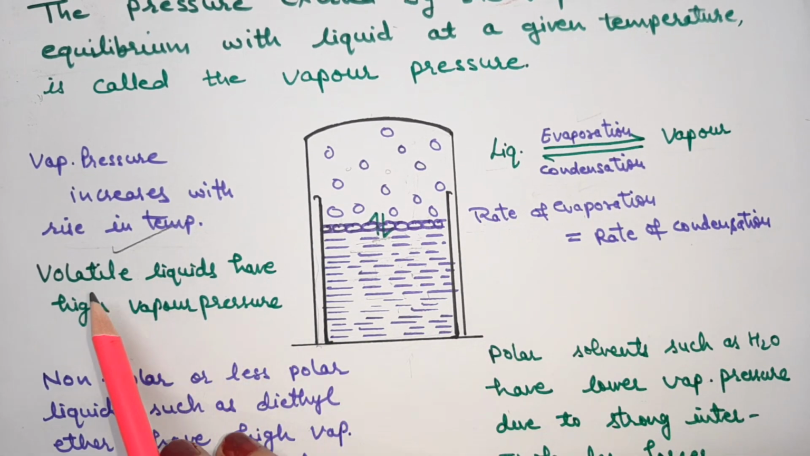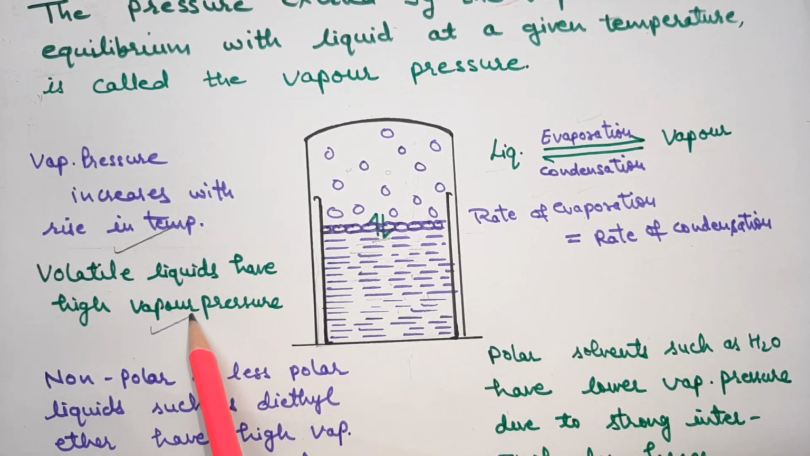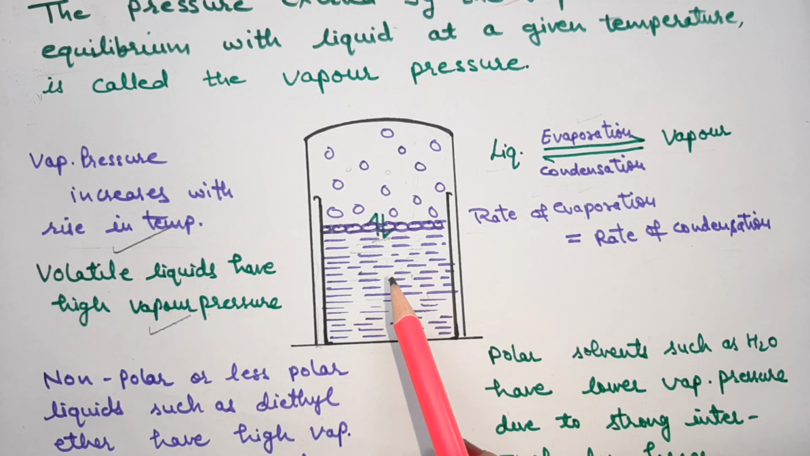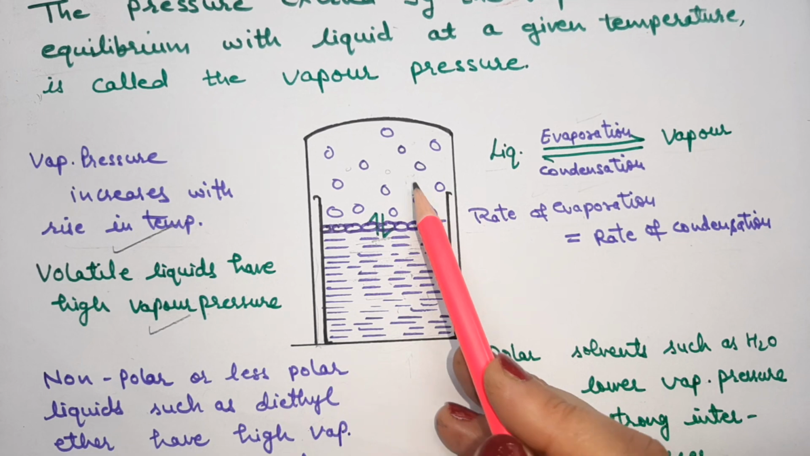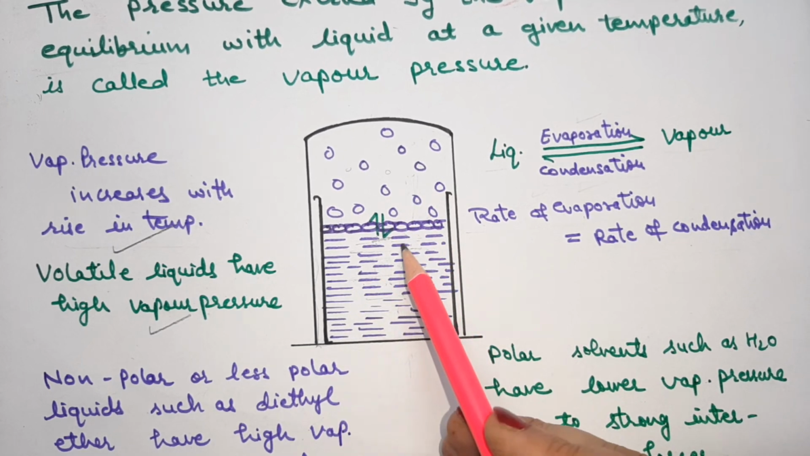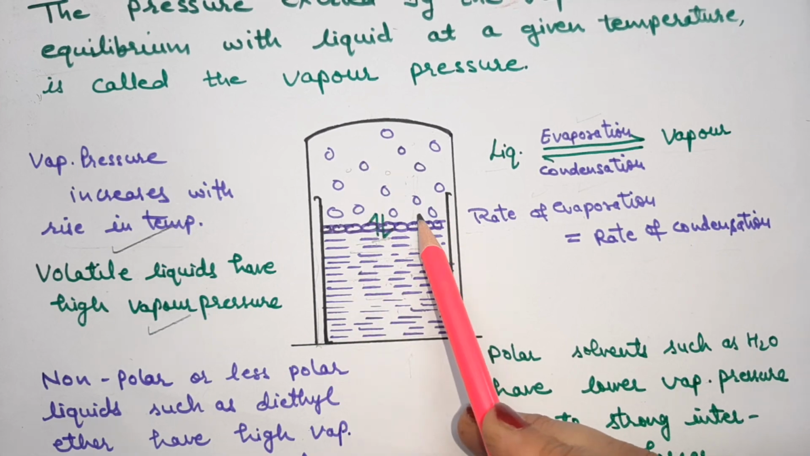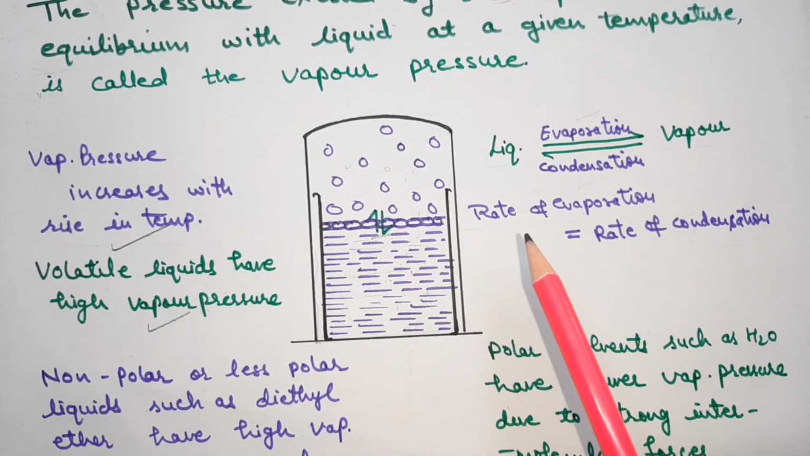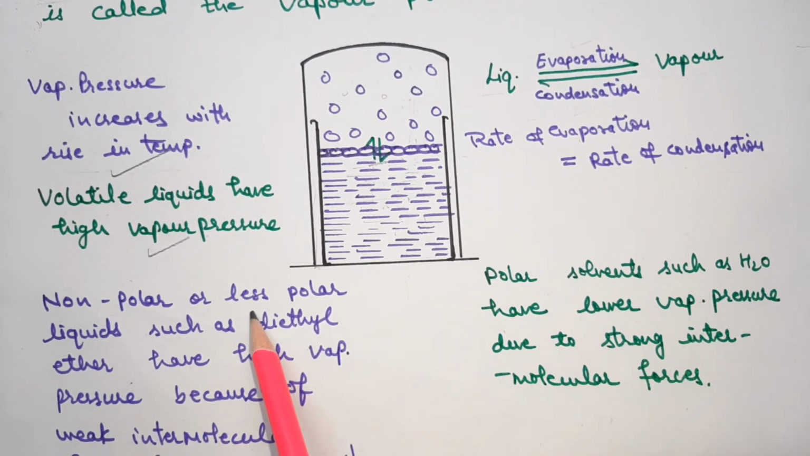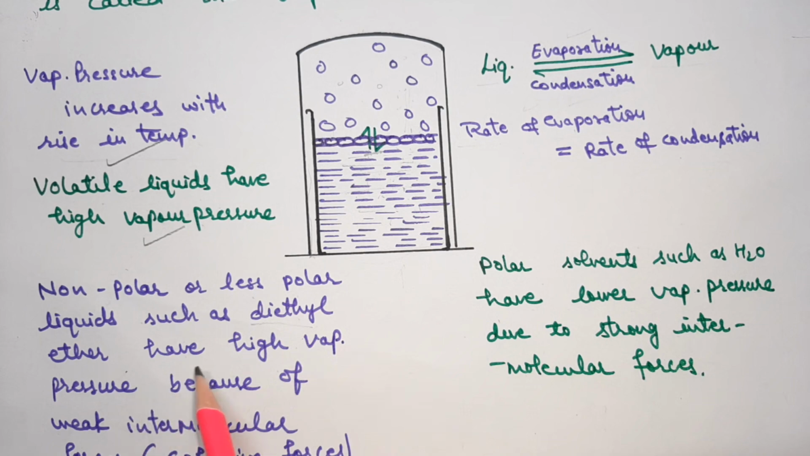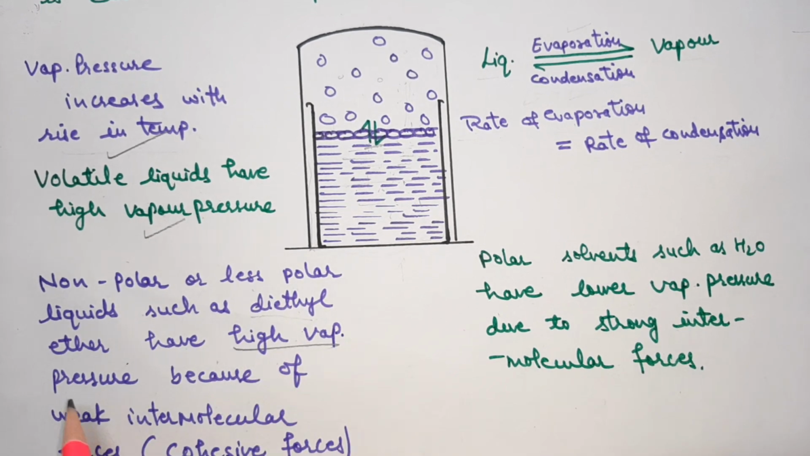The second thing is that more volatile liquids have high vapor pressure. What is the meaning of volatile liquids? The liquids which have less forces of interaction between them, and their molecules leave to the vapor phase easily. Such liquids will always have more vapors on their surface, and their vapor pressure will be more. Another is that non-polar liquids, or the liquids which are less polar in nature, such as diethyl ether, also have high vapor pressure.